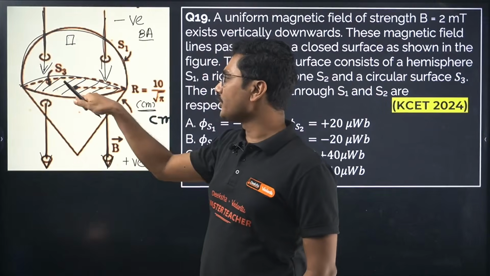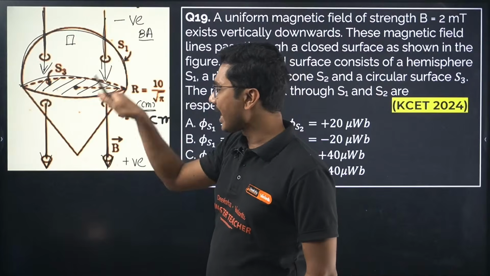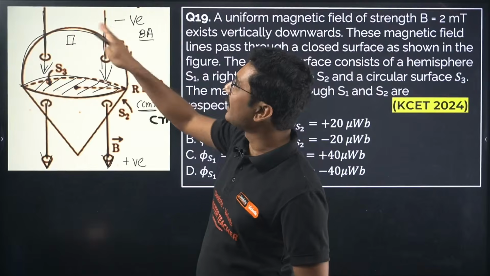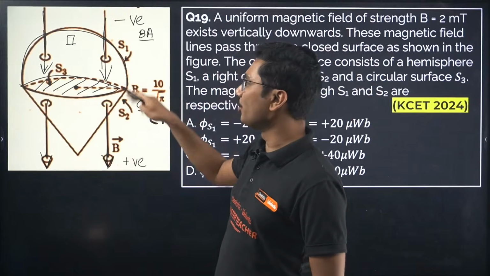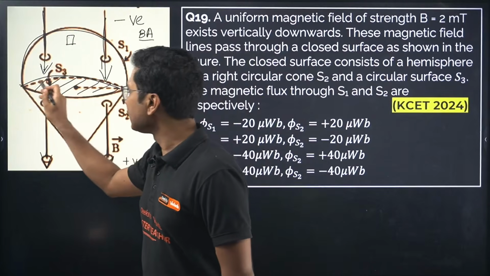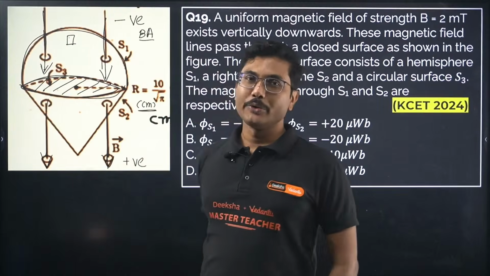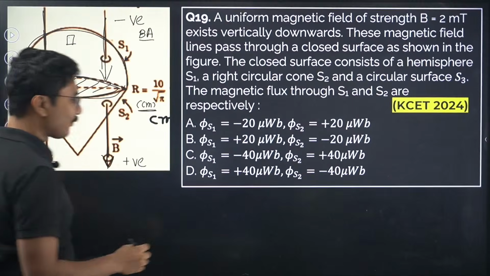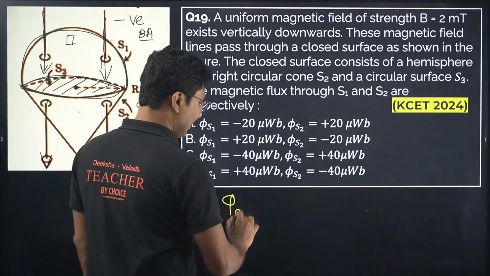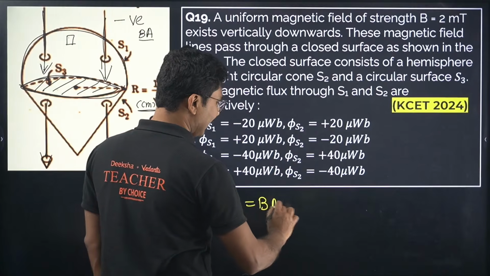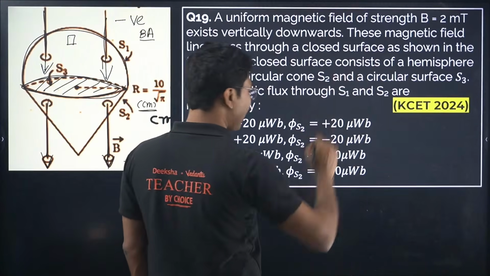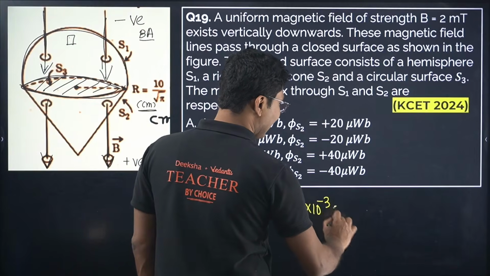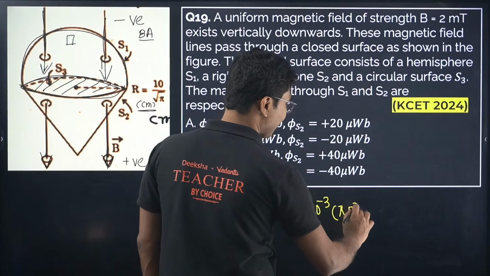This is the common surface for this hemisphere as well as the cone. Okay, so that is why instead of taking the hemisphere or taking the cone, we will take the common circular interface to calculate the flux. Okay, so flux is given by magnetic field into area. The magnetic field is given by 2 millitesla, milli means 10 to the power of minus 3, and area is given by pi r square.